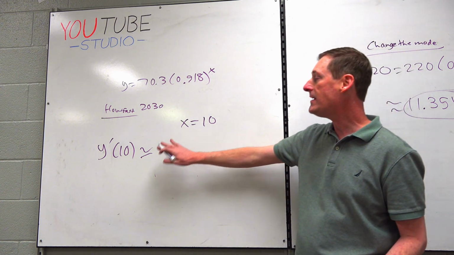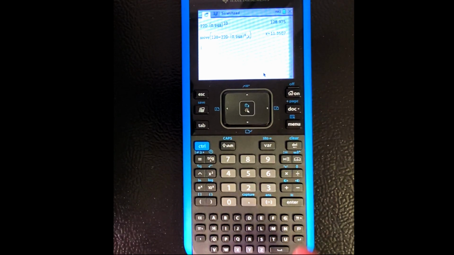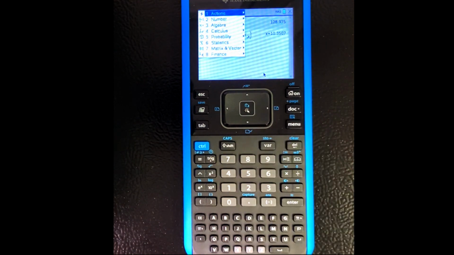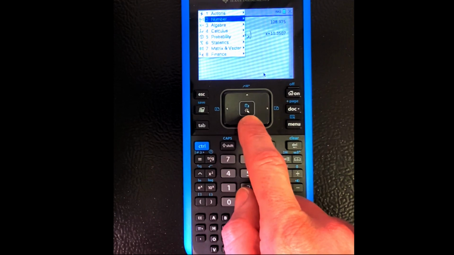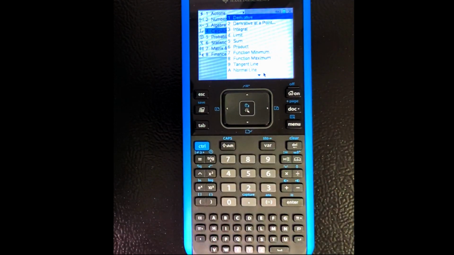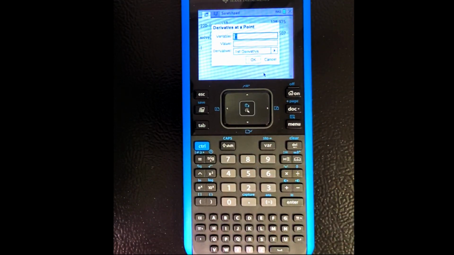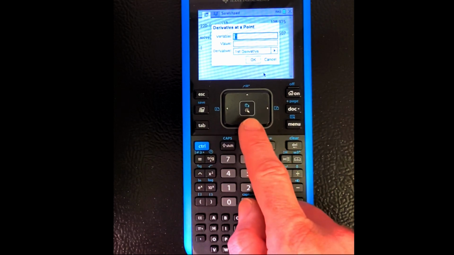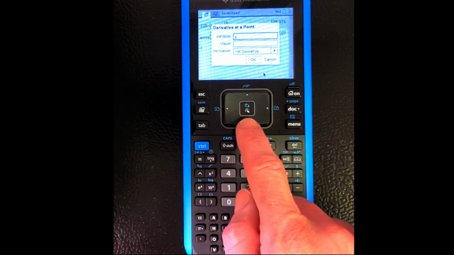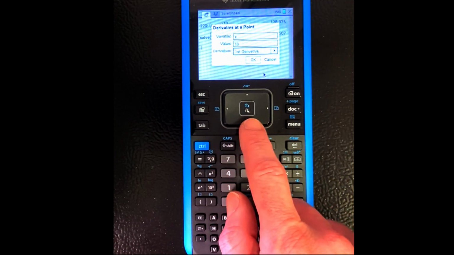All right, how to take a derivative on the Nspire, let's take a look. So let's turn it back on in case it's gone off now. And here's what we'll do. We're going to go to menu, again, where all the cool stuff is. Now, isn't this actually calculus because it's a derivative? Now we've got 4 choices. Look at all those things it does. We're going to pick derivative at a point. Where, Mr. Wade? At x equals 10. So the variable is x. That's good. We're going to pick 10 where we want to plug it in, and it says first derivative, which is also good.